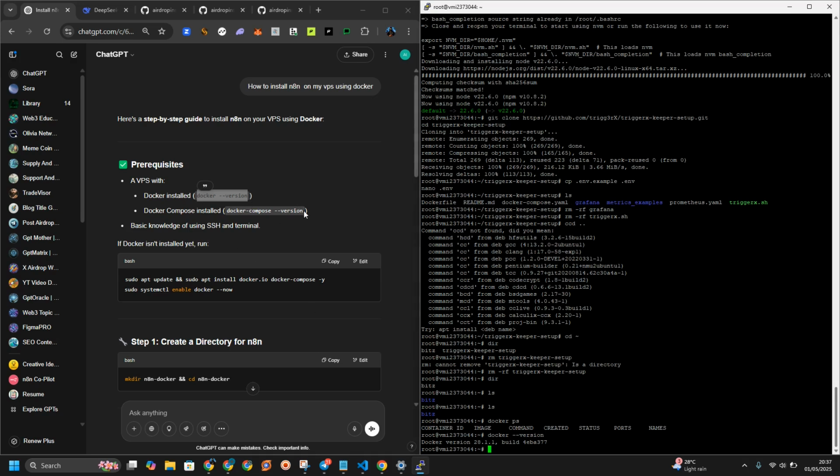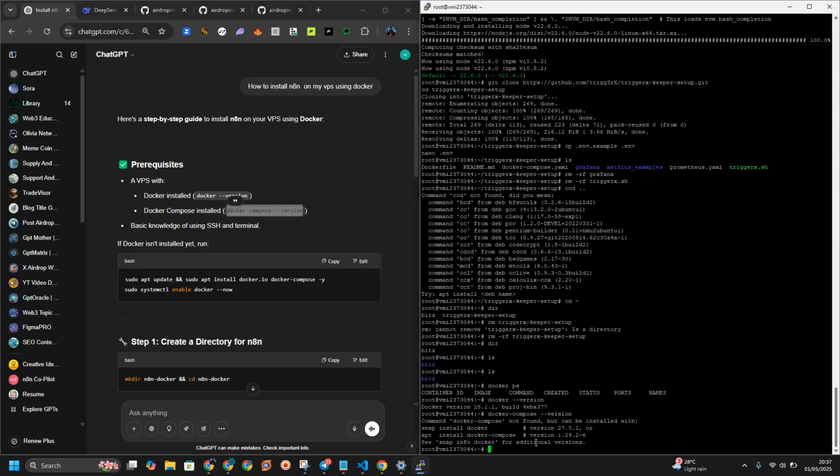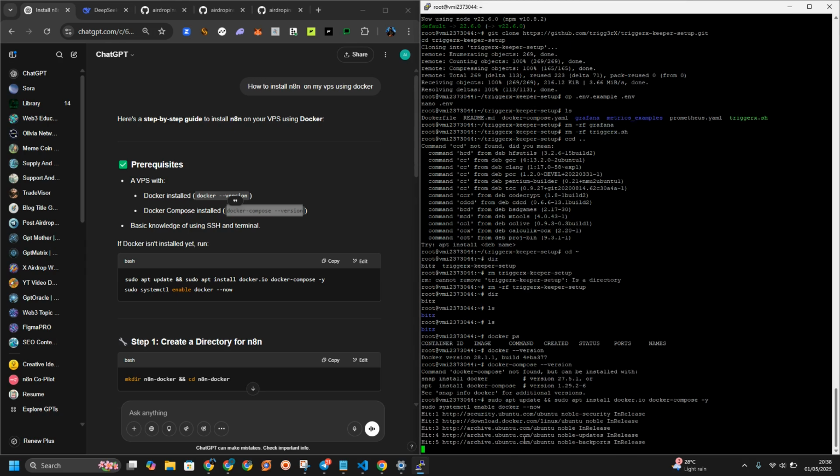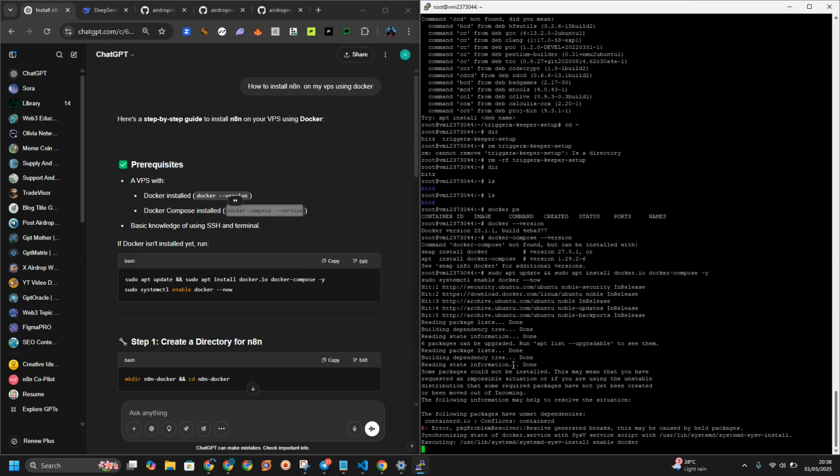Now we have to check the Docker Compose version, the one we are going to use. It says Docker Compose version not found. So for us to install it, we must use this snap install Docker. I think I'm going to copy this and install both of them. This is how we are going to install both of them.